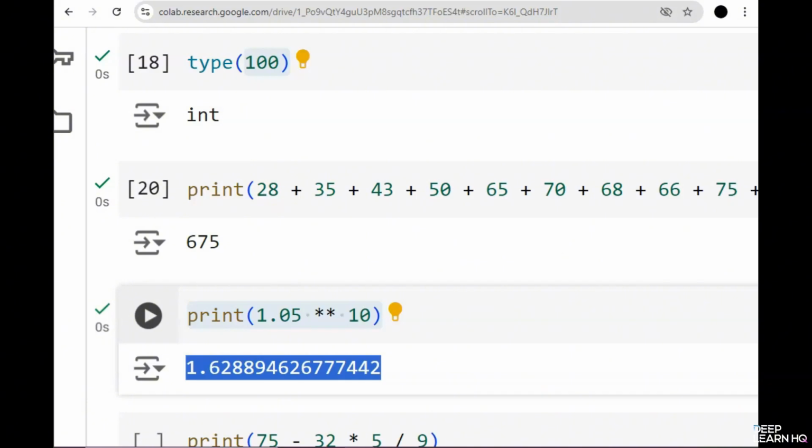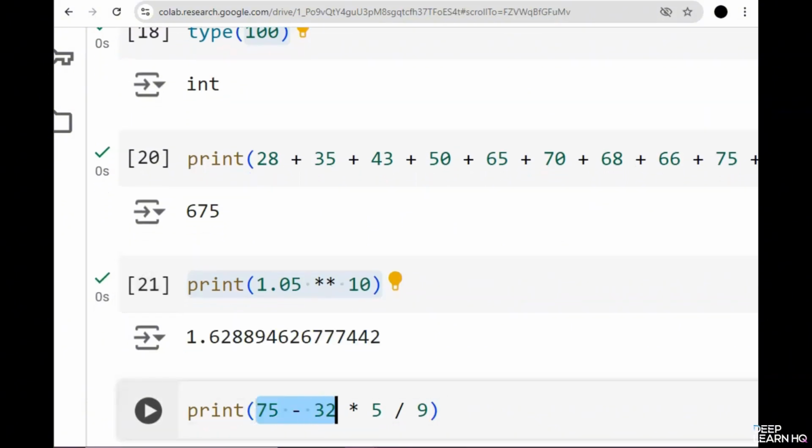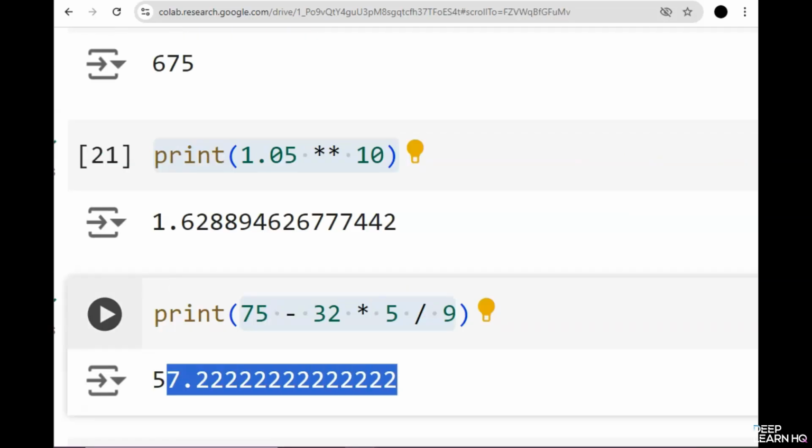which can be used to calculate compound interest. Python follows the same order of operations, PEMDAS, that you learned in your math class: parentheses, exponents, multiplication and division from left to right, and then addition and subtraction from left to right. Let's say you're converting a temperature from Fahrenheit to Celsius. For this, you might type print 75 minus 32 times 5 divided by 9. This is the formula. If you run this, you'll see it gives you an incorrect result because Python first multiplies and divides before subtracting.